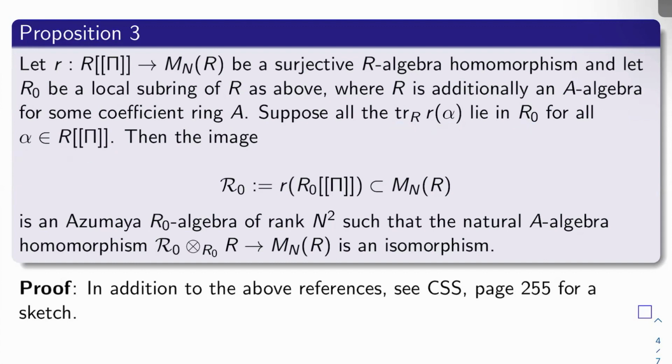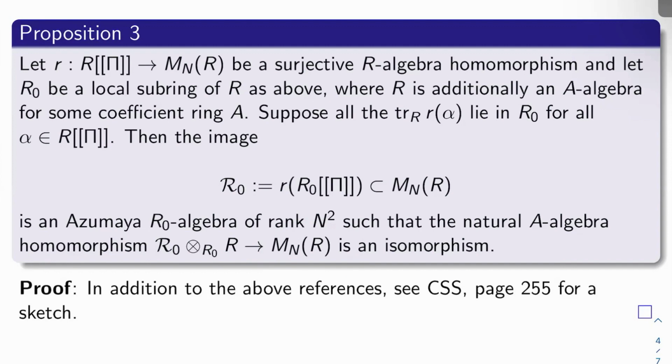Then the image, call it script R naught, in M_n of R is an Azumaya R naught-algebra of rank n squared, such that the natural A-algebra homomorphism, taking script R naught and tensoring it up to R over R naught and sending that to M_n of R, is actually an isomorphism of A-algebras. So this image, if you just tensor it back up to R, in other words if you extend scalars, gives you an isomorphism onto all of M_n of R. So we do have an affirmative answer in this case.